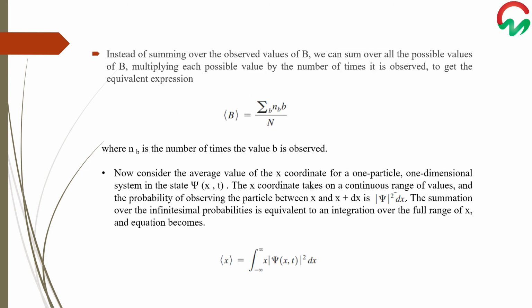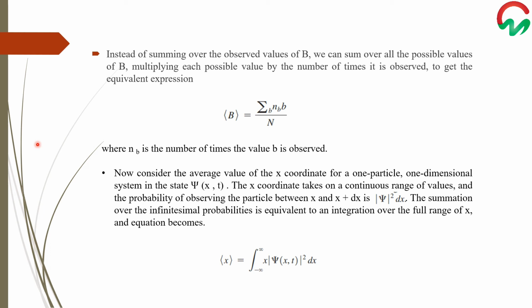Instead of summing over the observed values of B, we can sum over all the possible values of B by multiplying each possible value by the number of times it is observed. As you can see in this equation, the average value of B is taken as the arithmetic mean by multiplying each value by nb, the number of times the value of B is observed. Now consider the average value of the x coordinate for a one-dimensional system in the state psi(x,t).